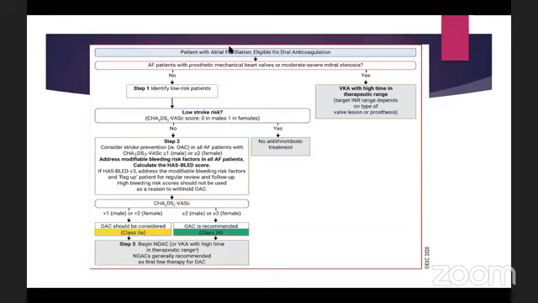Okay, so this is the algorithm that I was talking about. As I said, any patient with atrial fibrillation who is eligible for the oral anticoagulation, that means there are no other contraindications. If the patient has prosthetic heart valves or mitral valve disease, in these patients, we immediately go for the vitamin K antagonist, that means warfarin.